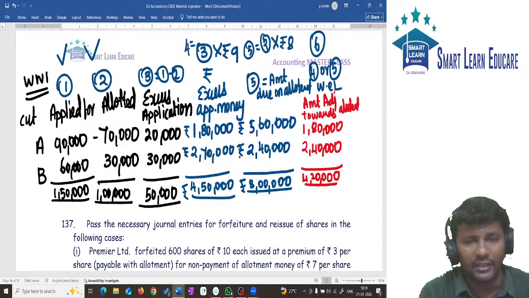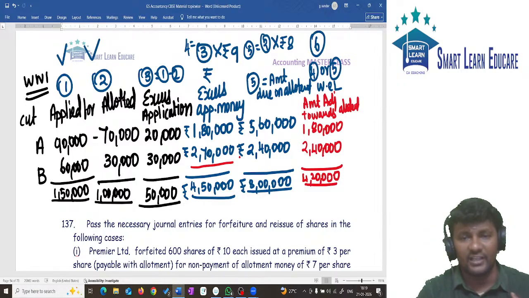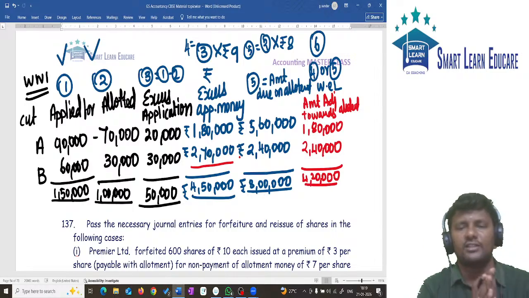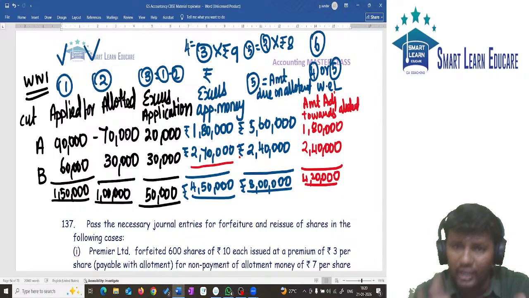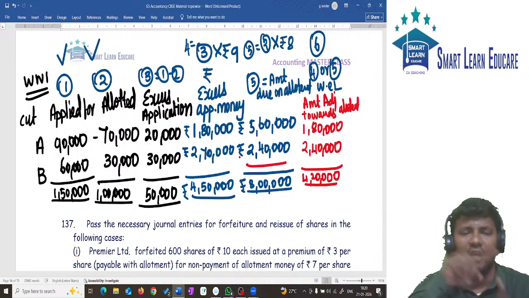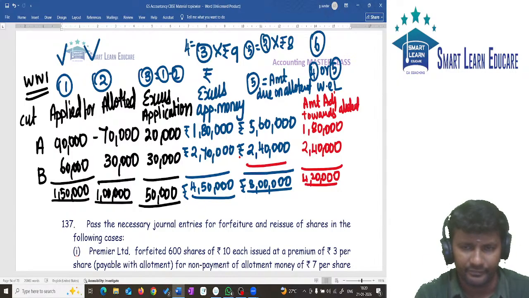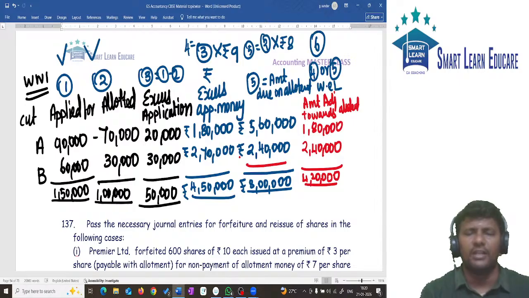The second category is not like that. I have paid excess of 270, whereas my allotment due itself is only 240. I cannot adjust the entire 270 with 240. I can adjust only 240. So I cannot adjust this 270, I can adjust only 240. That is why I said whichever is less. Okay? If this is understood, the other columns are very easy.